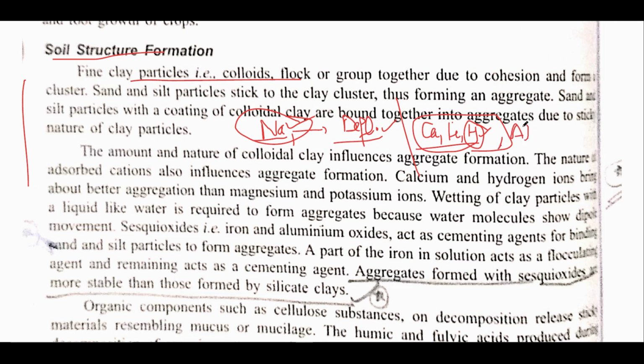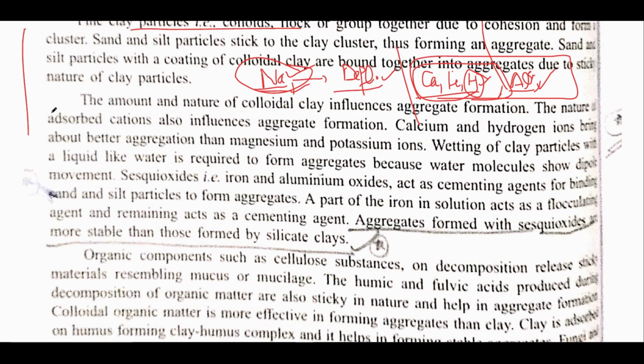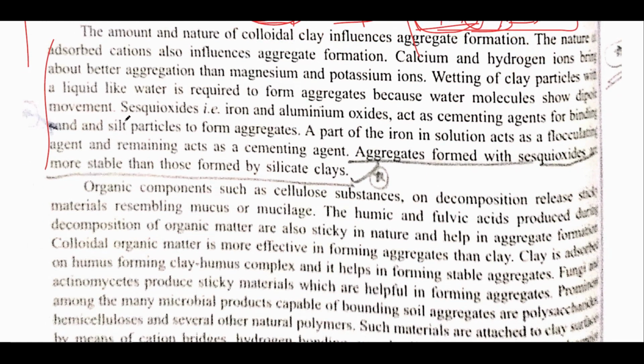Aluminium, though it is not divalent, it is trivalent, but aluminium also, and various other cations are there that lead to flocculation, means it will lead to the formation of soil aggregates, while sodium will break them down. So basically this is what has been mentioned over here.